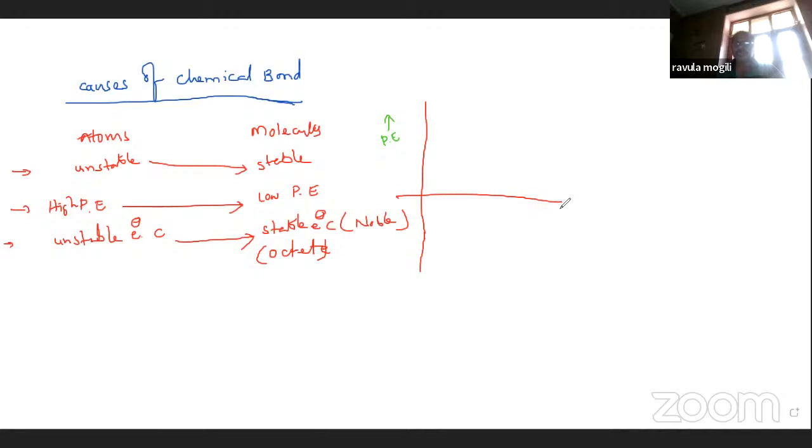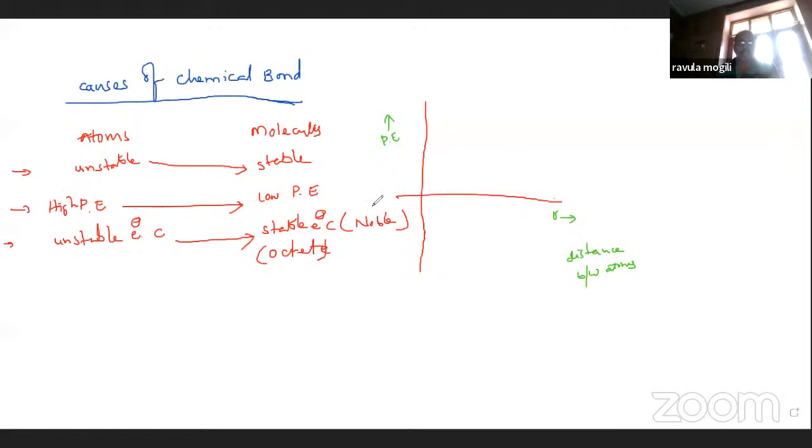This is here R. So R is nothing but the distance between atoms. So we will take here the distance between atoms.